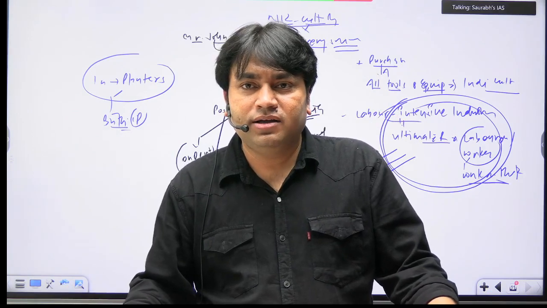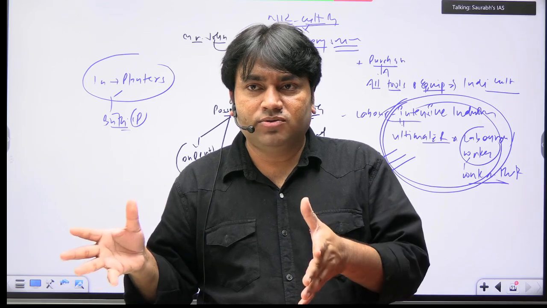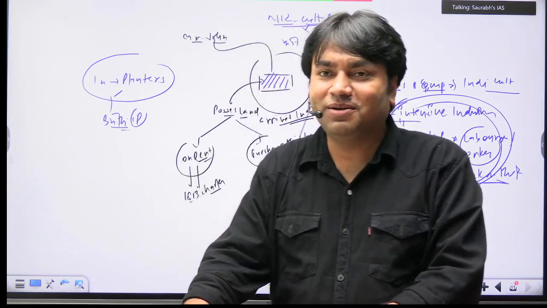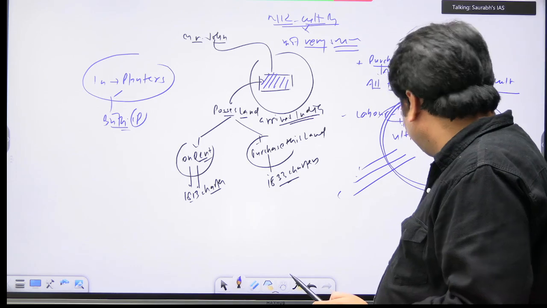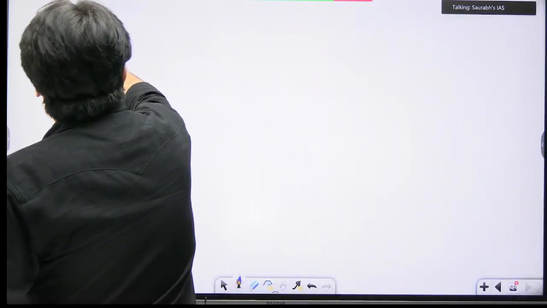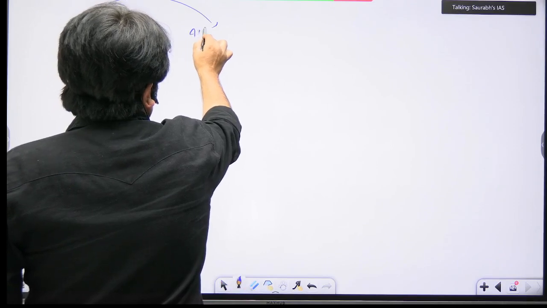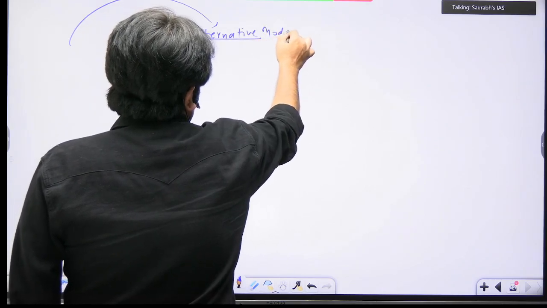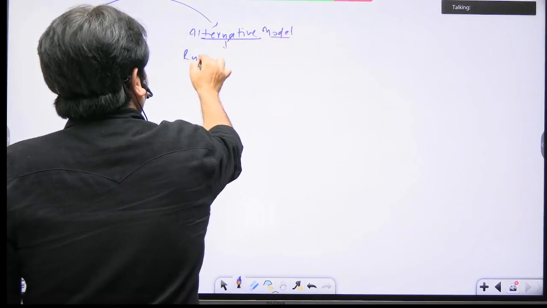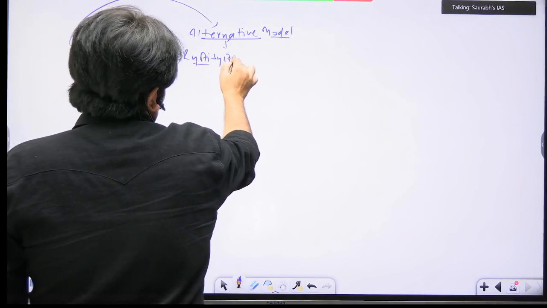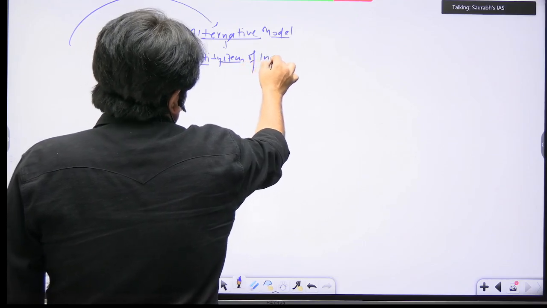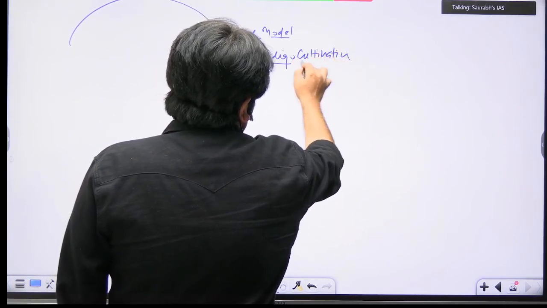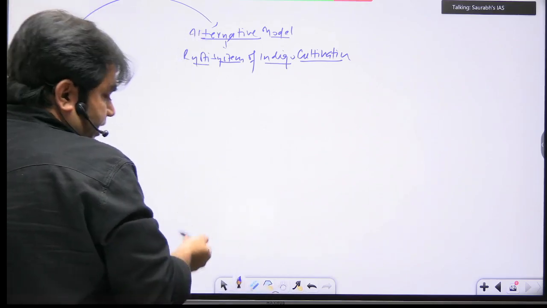So British are very smart. जब एक model नहीं successful होता है तो they will bring another model. They are very smart people. So now they will bring what? Another model. Write this. This model did not prove successful, so they introduced another model, that is an alternative model, and this is called the Rayati system of indigo cultivation. They will bring this model, the Rayati system of indigo cultivation.